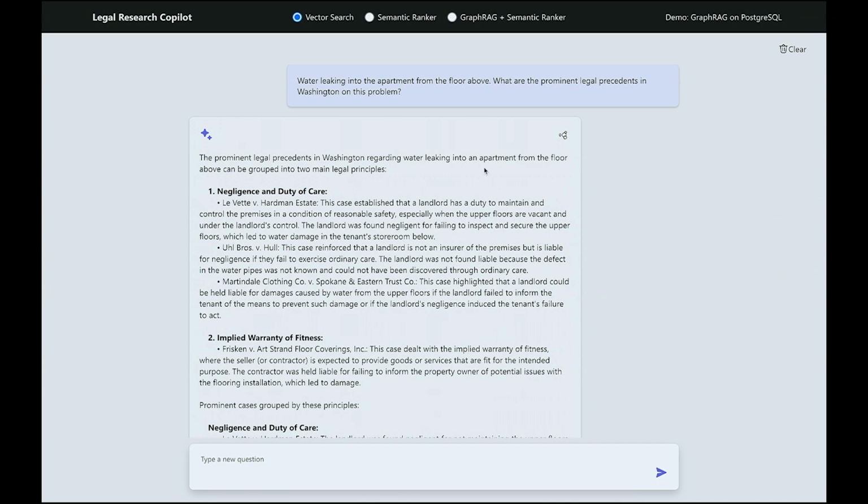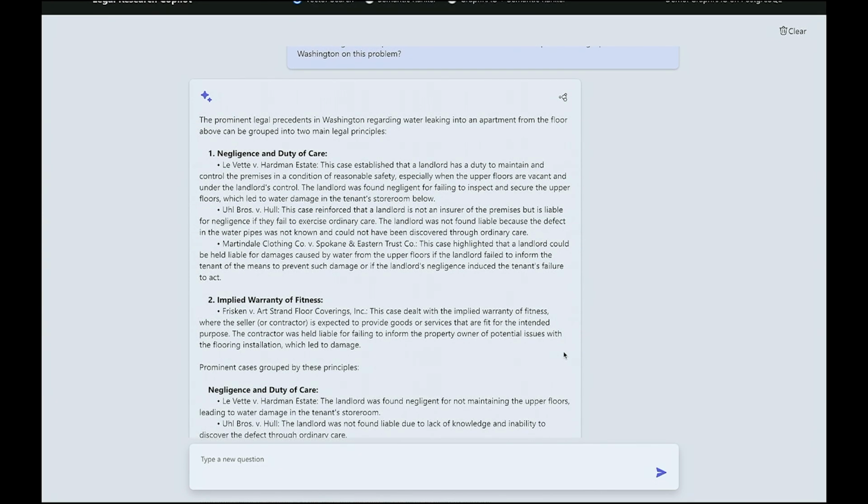If you use vector search, the response that we get is somewhat good, but is actually an example of a misleading answer. The first legal principle it detects is correct, but the second one talks about different, wrong things and is incorrect.